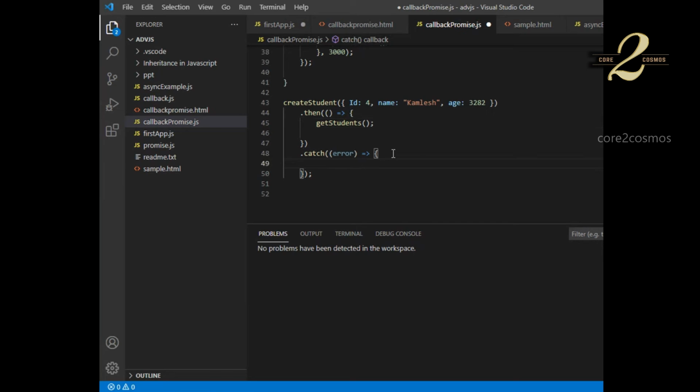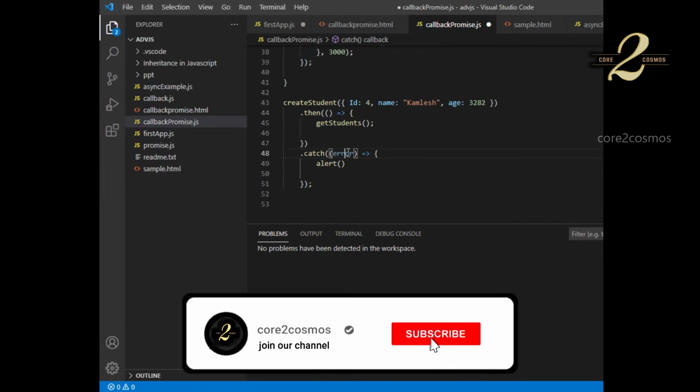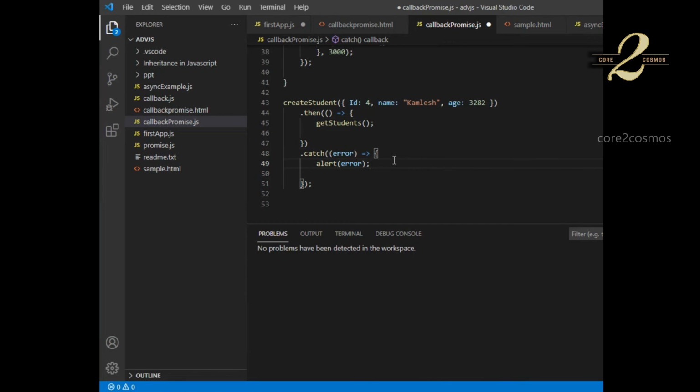If it is a failure call, I can do an alert, so I can simply say alert error. Then I will refresh the screen.